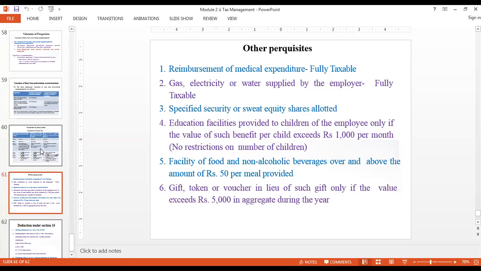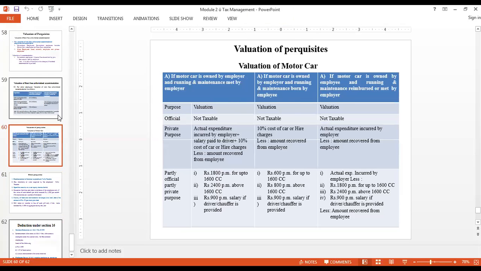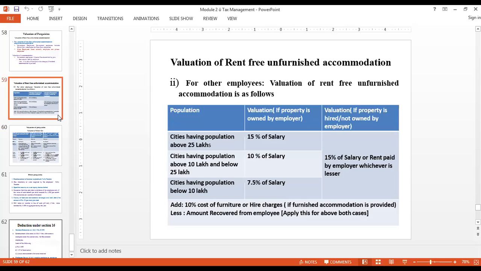Sir, if the population of the city is not given, and even whether it is leased or owned by the employer is not given, then how much percent should we take of the salary? See, generally, if the population of the city is not given, the name of the city is generally given. Generally the name of the city is given, and any normal city that you look at will have a population of at least 25 lakhs. They will give you the names of well-known cities, like metro cities and all.